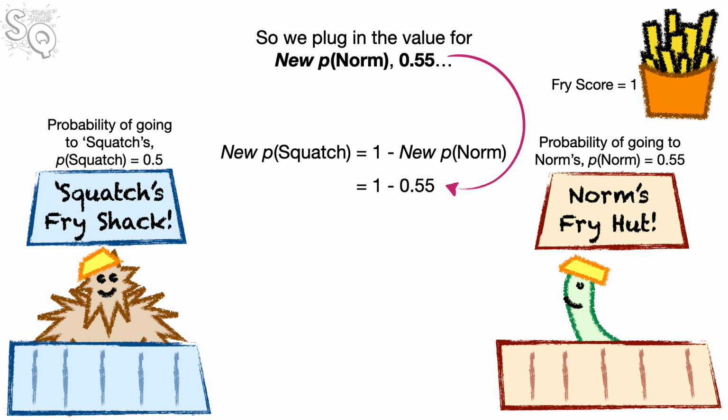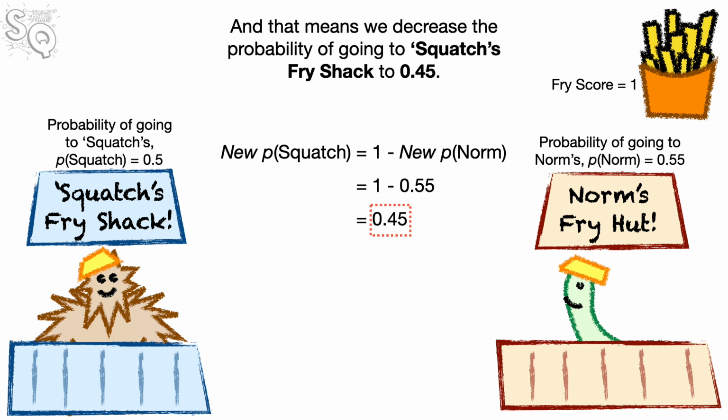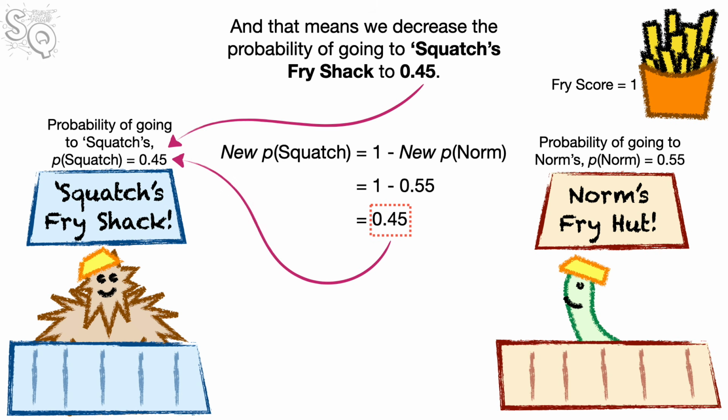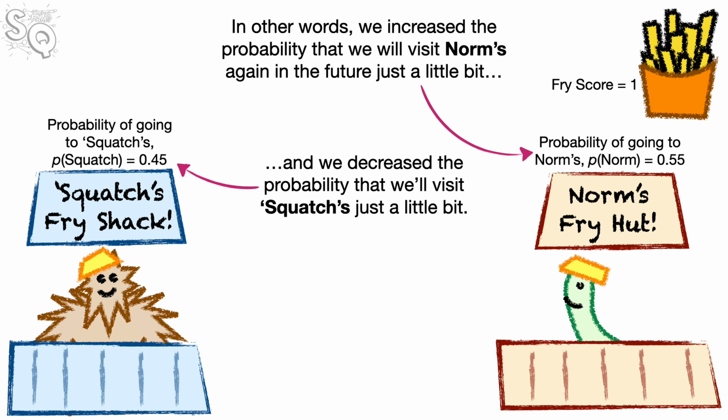So we plug in the value for new p-norm, 0.55, and we get 0.45. And that means we decrease the probability of going to Squatch's Fry Shack to 0.45. In other words, we increased the probability that we will visit Norm's again in the future just a little bit, and we decreased the probability we'll visit Squatch's just a little bit.